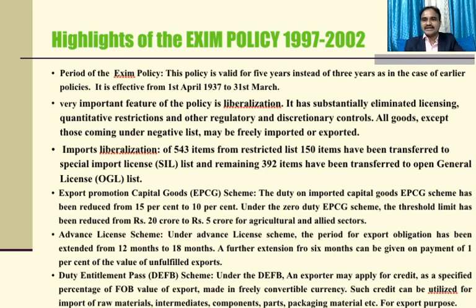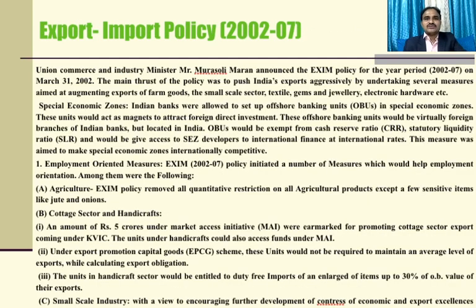Under the DEPB, an exporter may apply for credit as a specific percentage of the FOB value of exports made in freely convertible currency. Such credit can be utilized for import of raw materials, intermediate components, parts, packaging materials, for example, for export purposes. So another important one